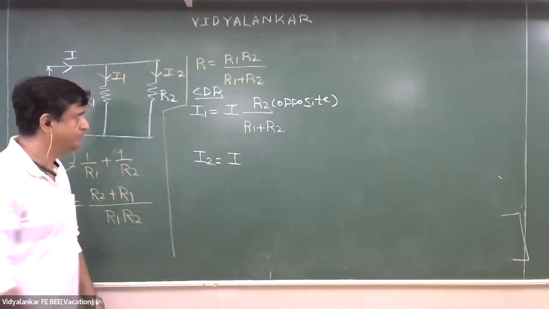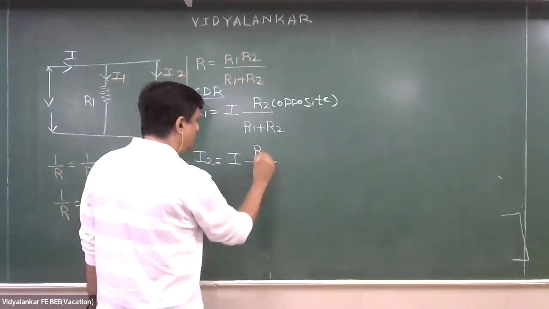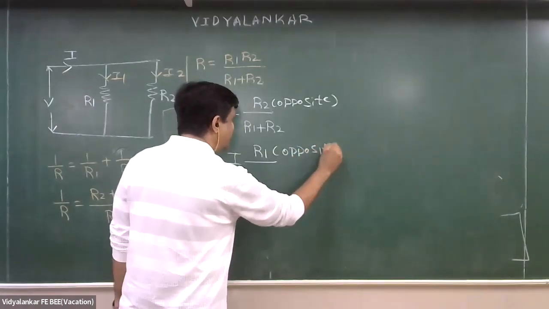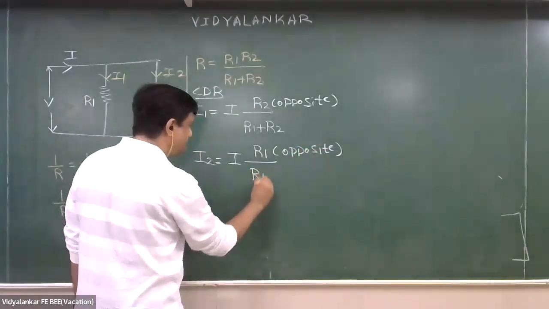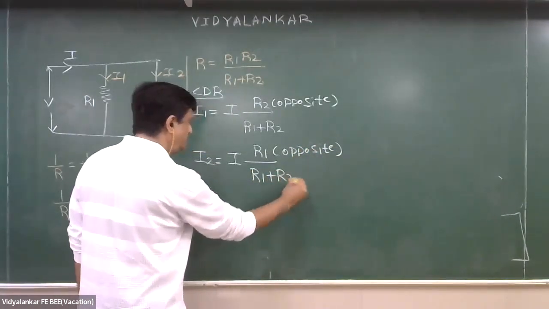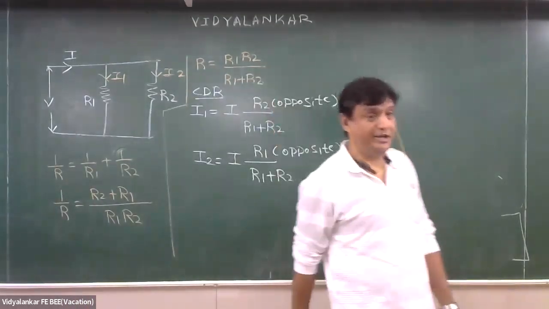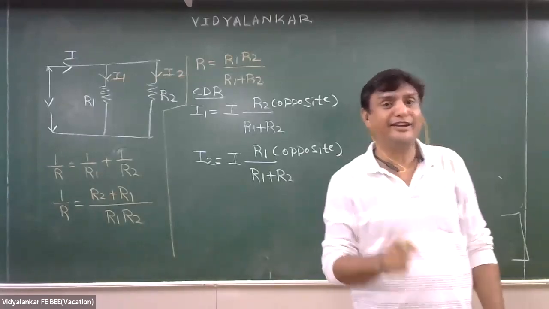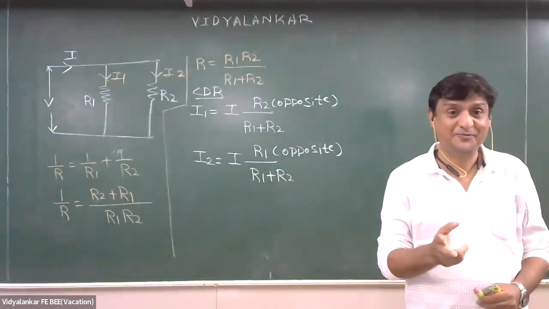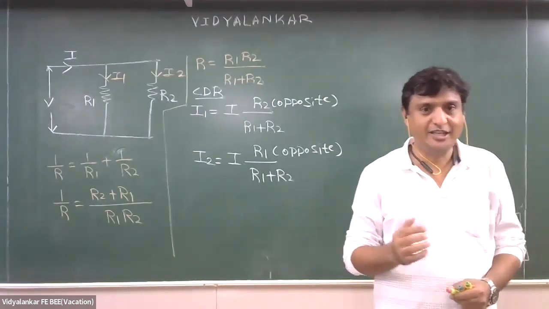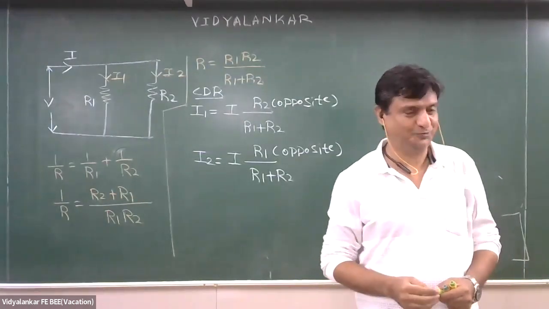I into R1. R1. What is special about R1? Opposite. It is opposite branch resistance. But see, in the denominator, I'm not using the same statement. I'm not saying all parallel connected resistances. I'm saying two parallel connected resistances. Question is, if there are more than two.